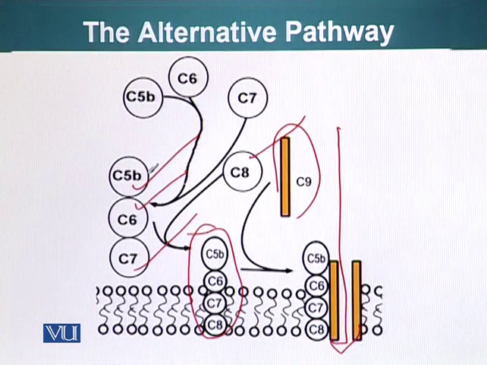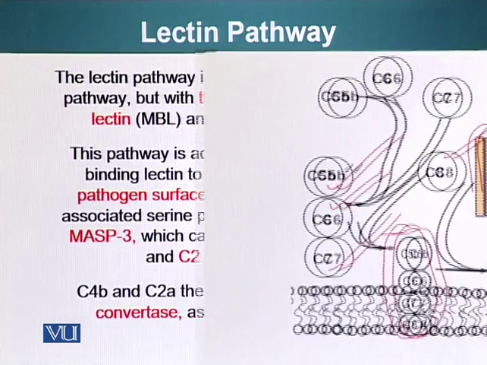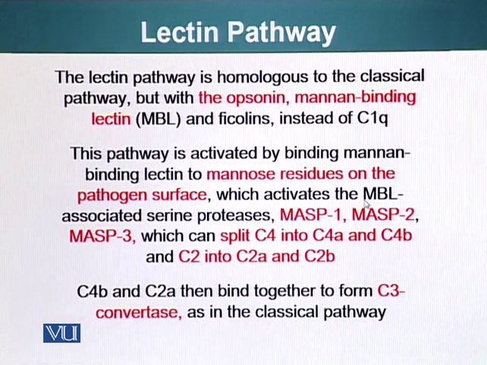Now let's talk about another pathway, the lectin pathway. The lectin pathway is homologous to the classical pathway, but with the opsonin mannan-binding lectin and ficolins instead of C1q. So C1q is part of the classical pathway, but not the lectin pathway or the alternative pathway. Let's see how this pathway works.